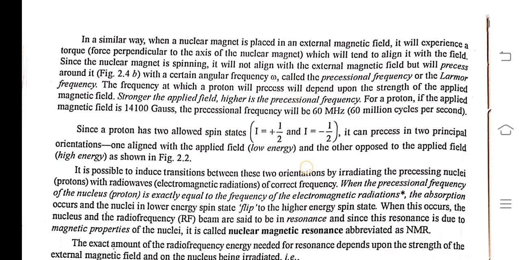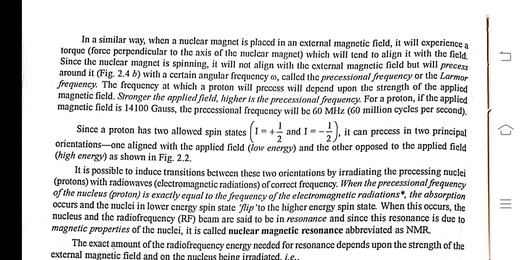In a similar way, when a nuclear magnet is placed in an external magnetic field, it will experience a torque force perpendicular to the axis of the nuclear magnet, which will tend to align it with the field.